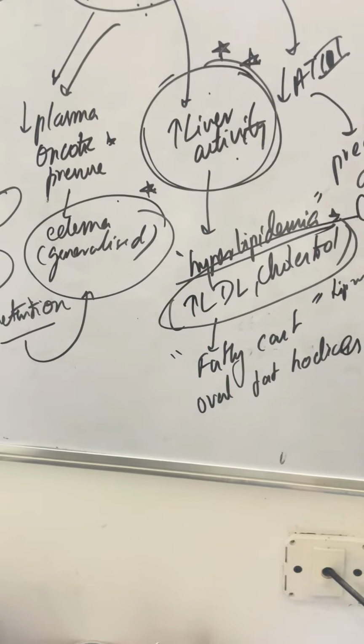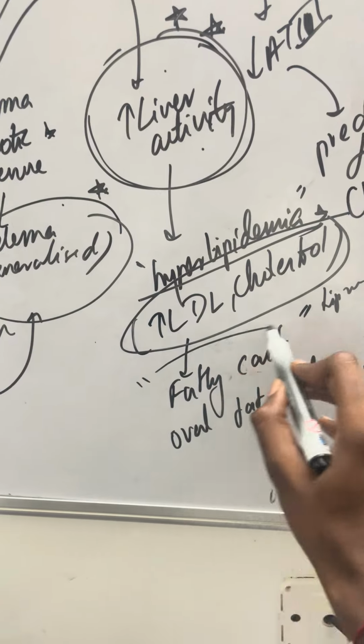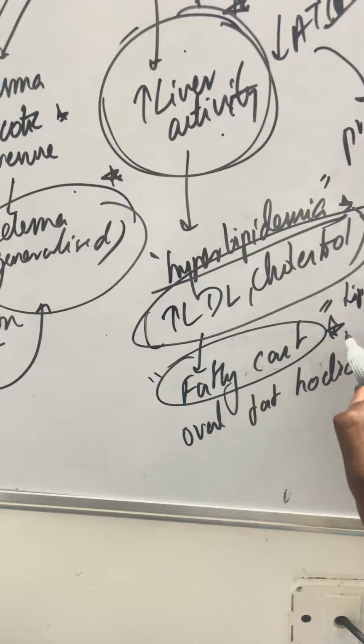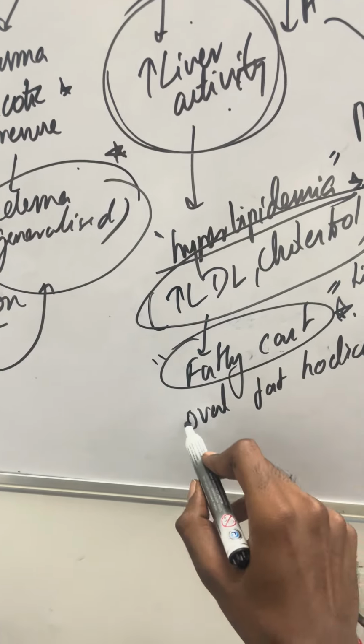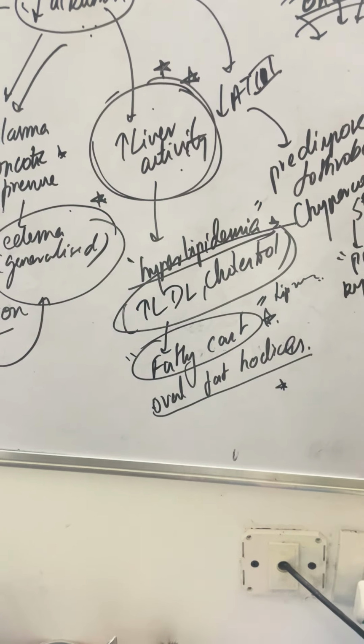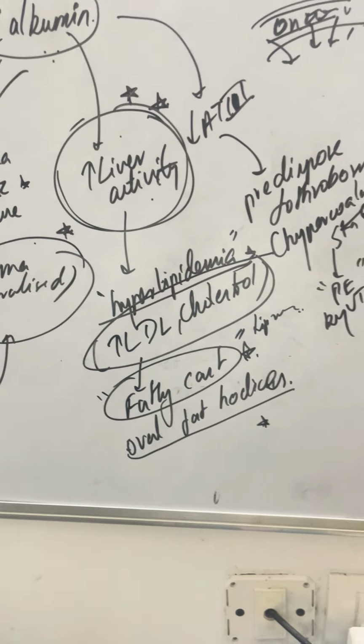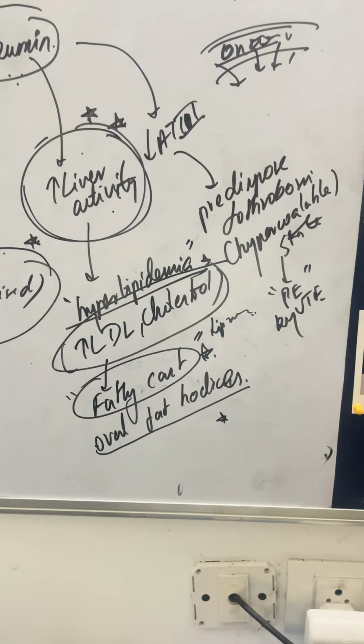Because of this, when you collect a urine sample from a patient who has nephrotic syndrome, you're going to see a lot of fatty casts, which can also be called oval fat bodies. Basically there's fat in the urine, because of hyperlipidemia.